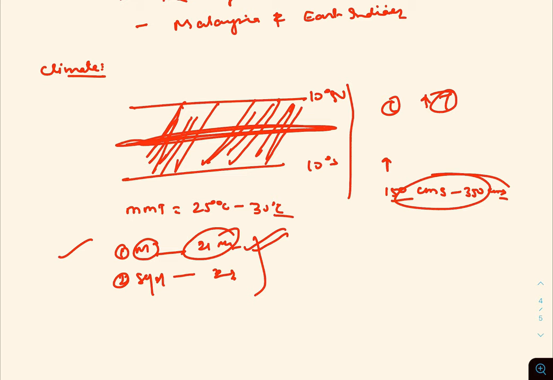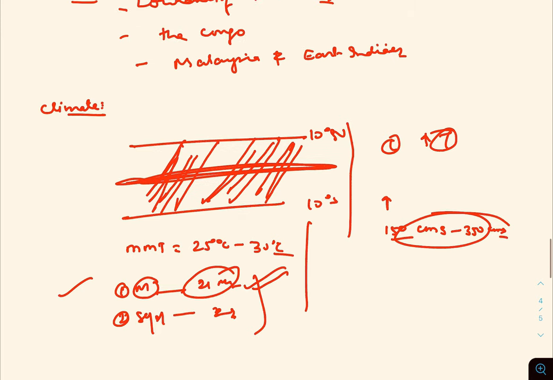Now if you're talking about the rainfall, the rainfall is of a convectional type. And it is said that the rainfall takes place almost every day in the afternoon, between 12 noon and 3 p.m.